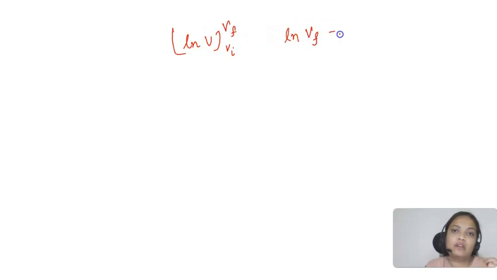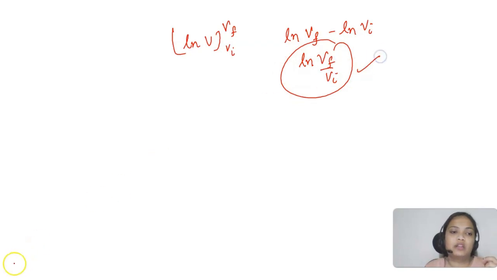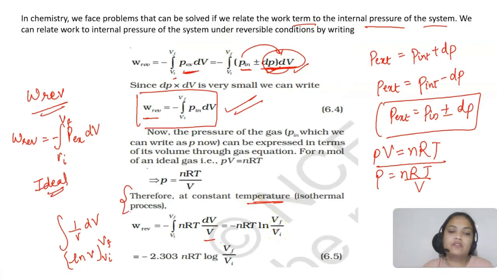So log Vf minus log Vi. Log A minus log B is log A upon B. So यहाँ से expression आया. Don't get confused कि where this expression has come from. It will come out to be minus nRT as it is, because these three are constant. We have taken the temperature also as constant. So minus nRT natural log Vf upon Vi.